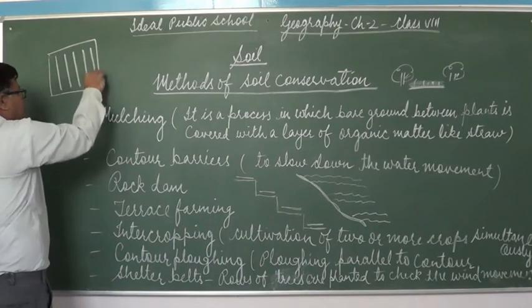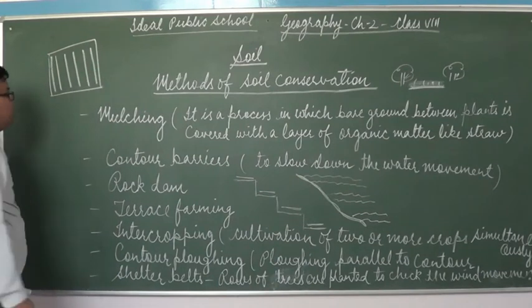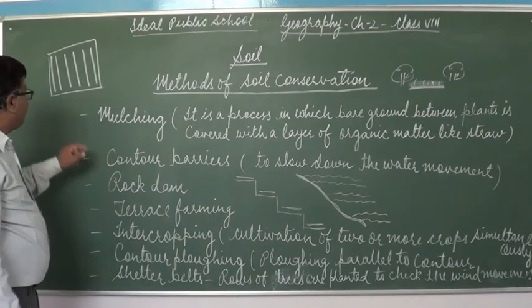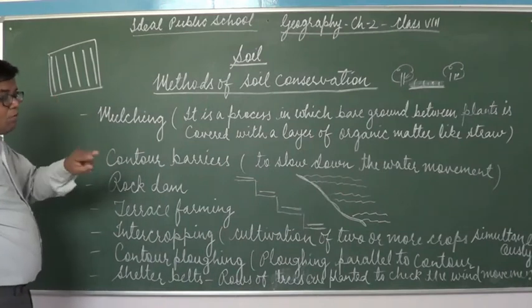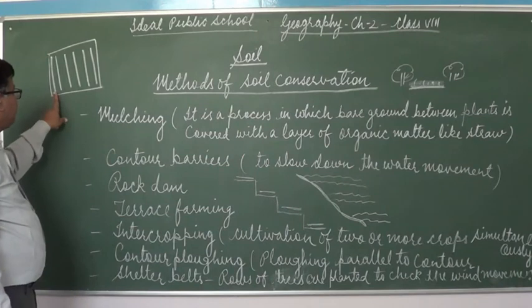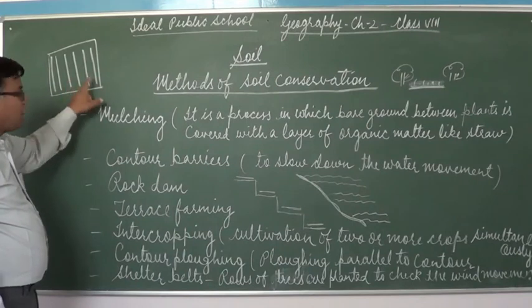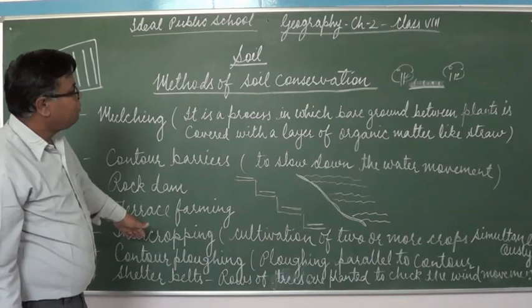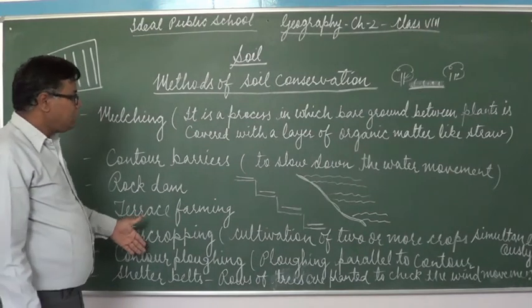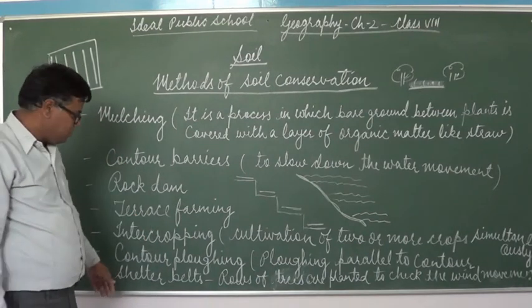Now intercropping means cultivation of two or more crops simultaneously. One crop, another crop. Then this crop, then another. Likewise, they do the farming. And this is also one of the methods of soil conservation.